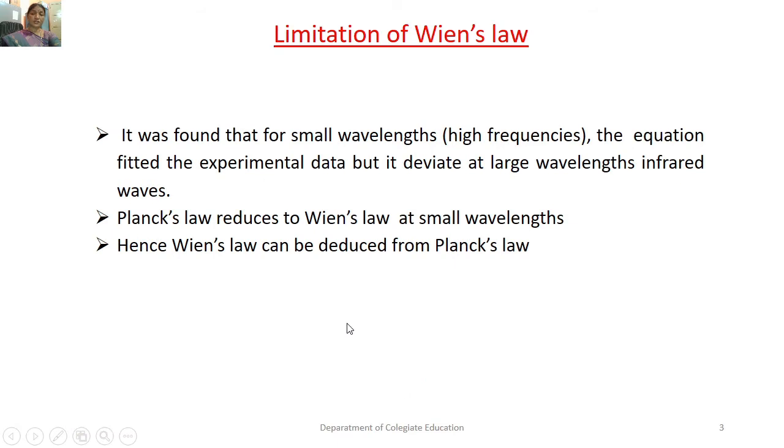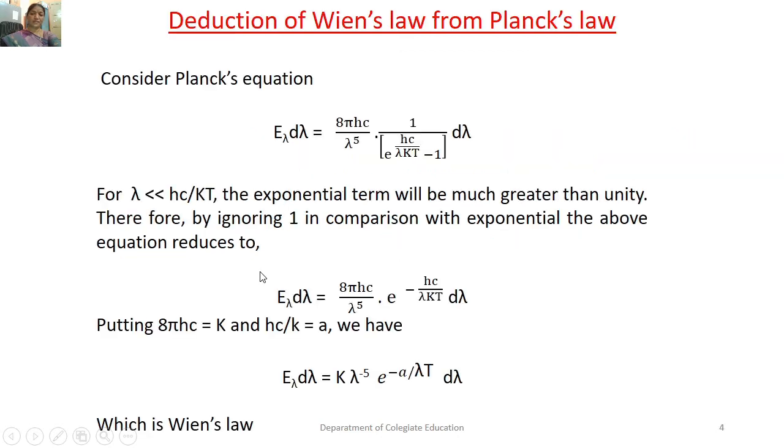But it is observed that Wien's law holds good only for the smaller wavelength region of the black body radiation spectrum, and when it is extended to the longer wavelength region, it failed to fit with the experimental curve. It is also observed that Planck's law of radiation, which is called the complete law of radiation, can be reduced to Wien's law at smaller wavelengths. Hence, Wien's law can be deduced from Planck's law. Now let us see how it is done.